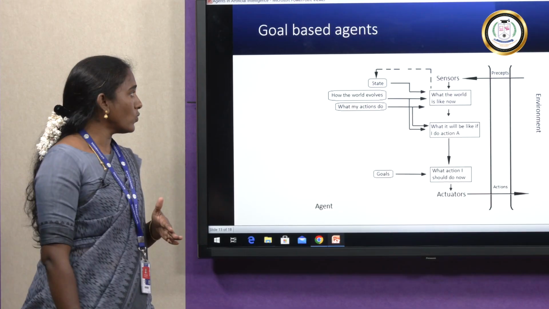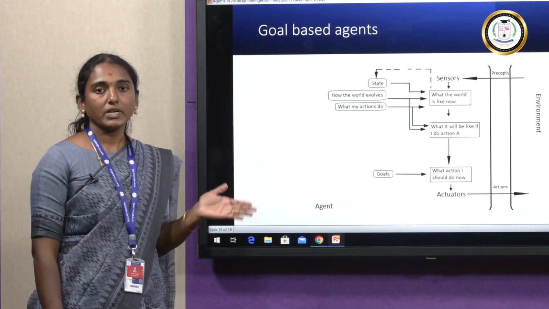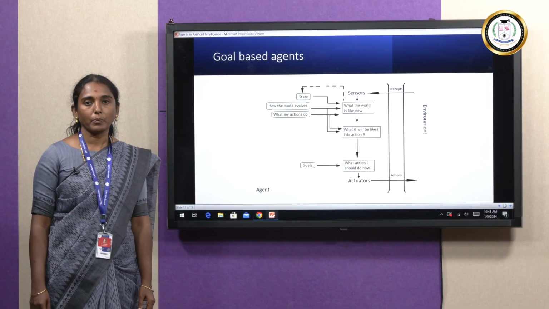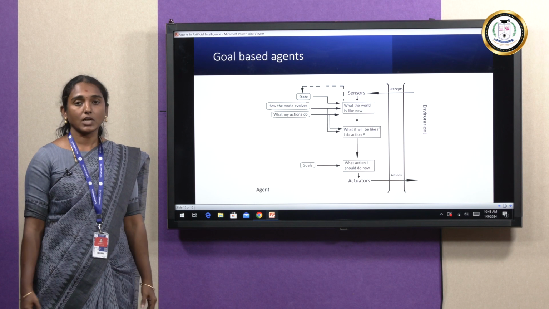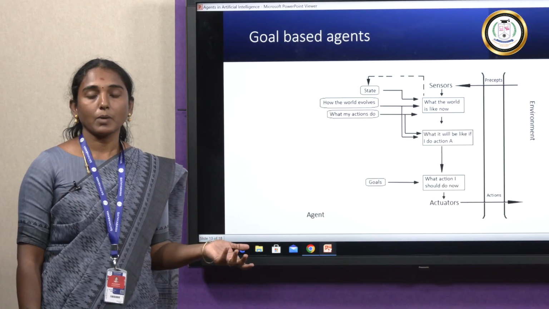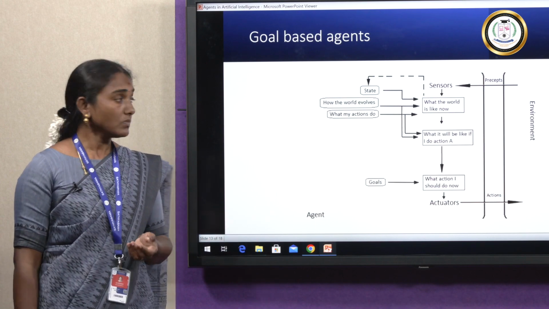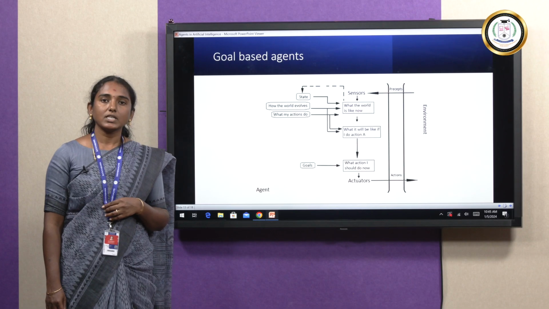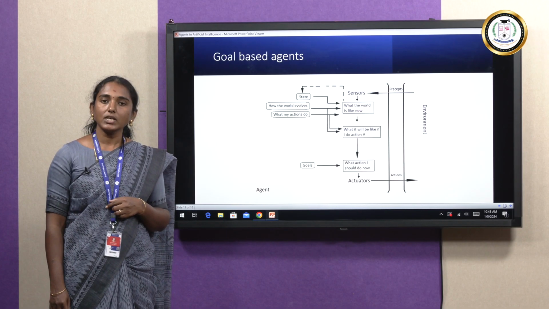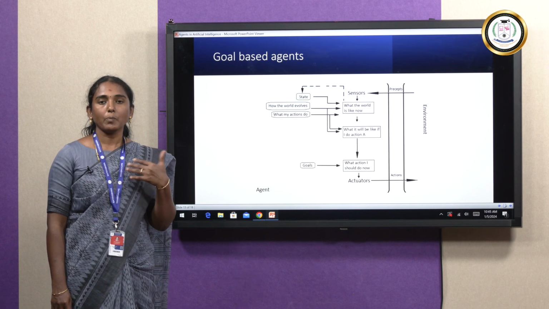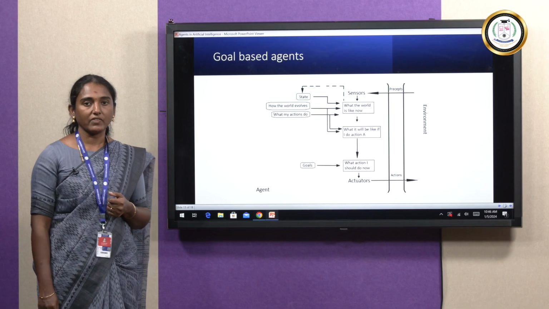The only difference in the goal based agent is that we need to check before every action is completed whether our goal is completed or not. If the goal is completed, no problem. If the goal is not completed, we need to do some other actions using the actuators.